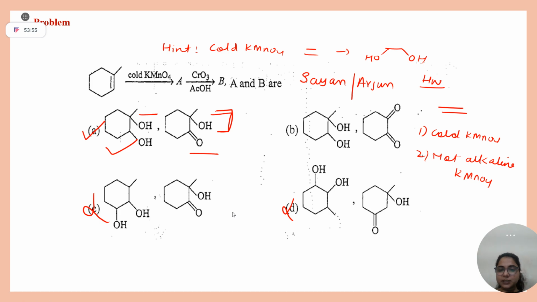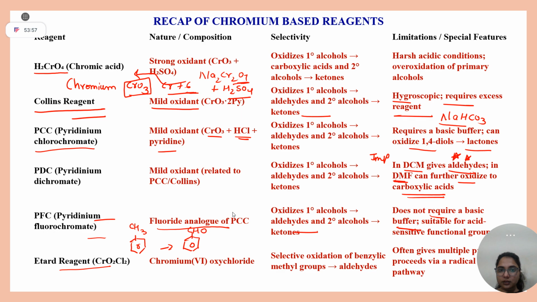In that time, Sayan, let me revise this thing for you. Is this slide clear to you? I think you joined later, right? Yes, ma'am. Okay, let me give you a brief recap of this slide. This is the short notes for whatever sir has taught in the previous week.